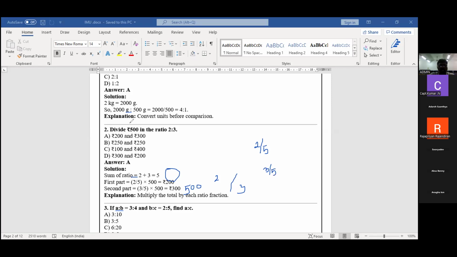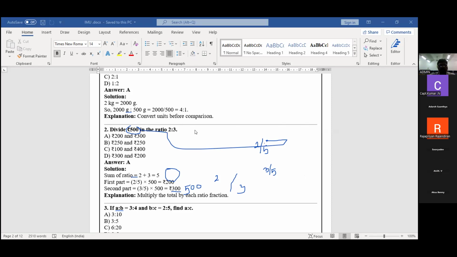What's the actual quantity? 500 rupees is my actual quantity. I want to multiply: 2 divided by 5 into 500 and 3 divided by 5 into 500. This is the answer for this question. Okay, so this is the second type.